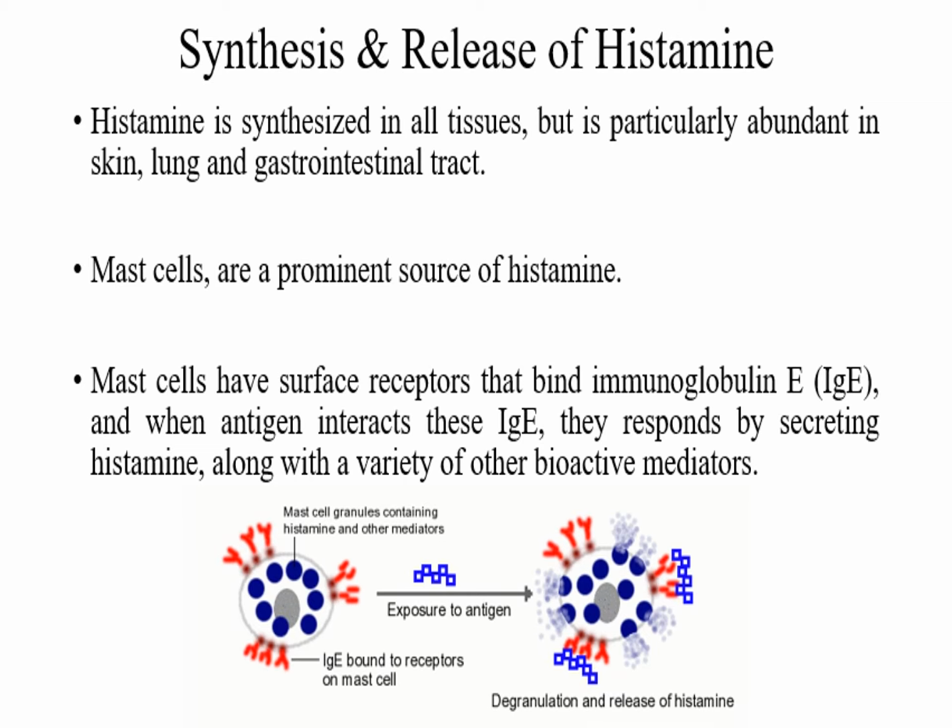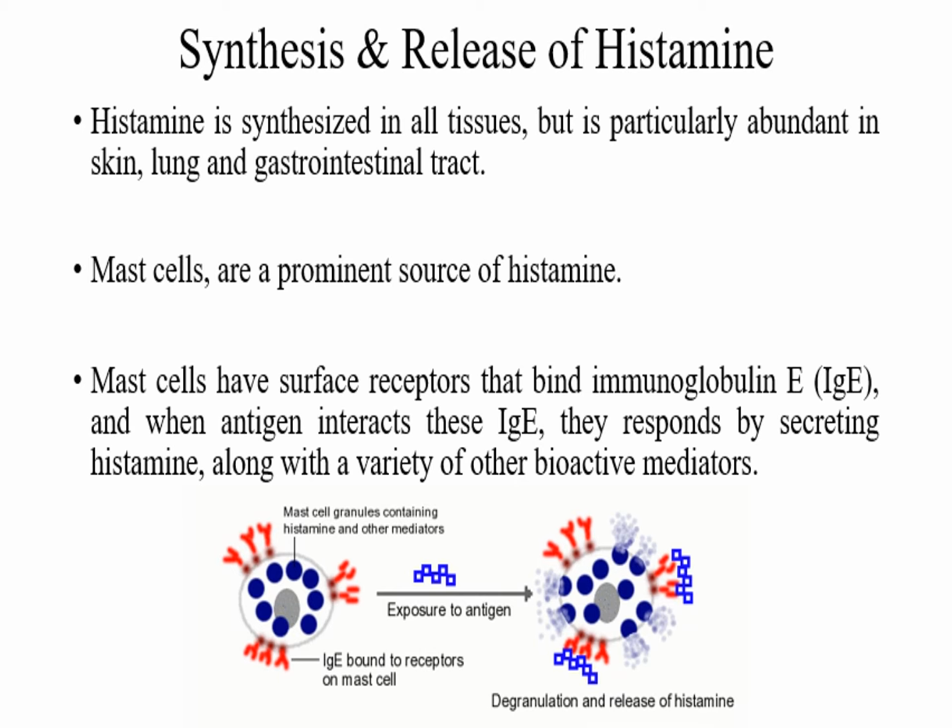Synthesis and release of histamine. Histamine is synthesized in each and every tissue present in our body, but it is present in abundant quantity in skin, lungs and gastrointestinal tract. The major physiological role of histamine is in inducing allergic reactions through H1 histaminic receptors which are present in skin and lungs. Another physiological role of histamine is the synthesis of gastric hydrochloric acid, which is induced through the H2 histaminic receptor present in the gastrointestinal tract.